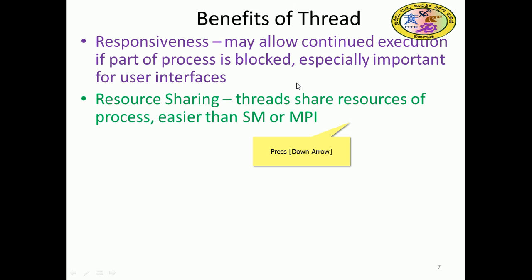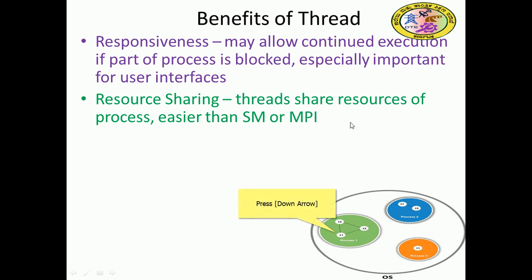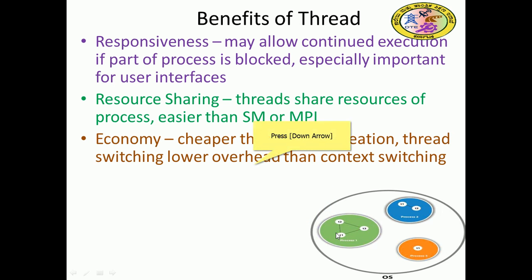Then resource sharing. A process has heavy luggage, but a thread has light luggage. Threads share the parent process's resources, which is easier than shared memory and message passing, which we have discussed enough under interprocess communication. So the operating system has process 1, process 2, and process 3, where this one has only one thread, this one has two threads, and this one has three threads. Like that, multithreading is possible.